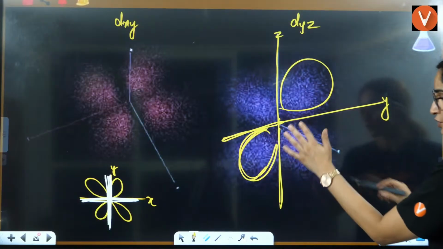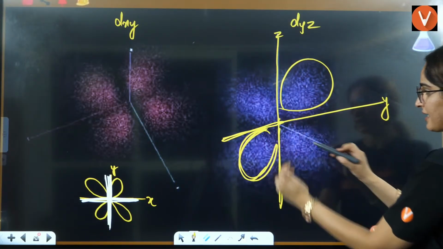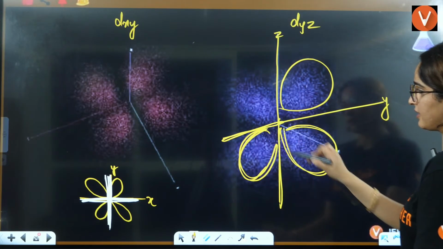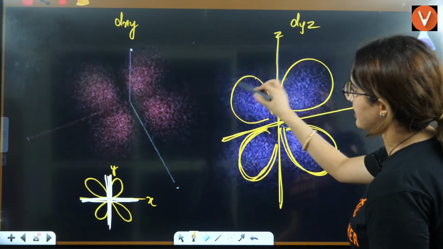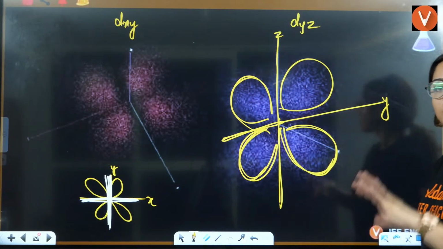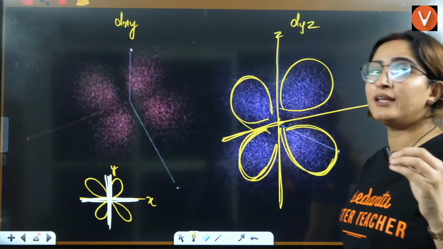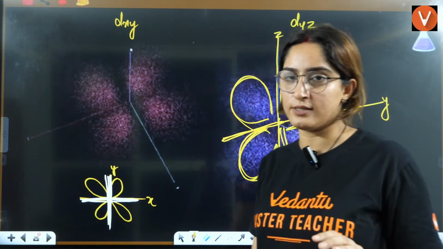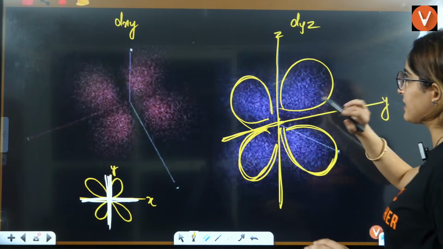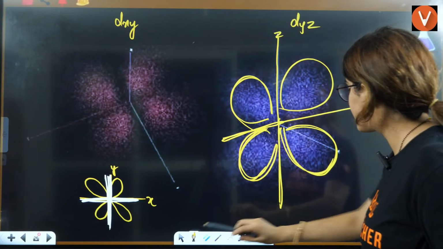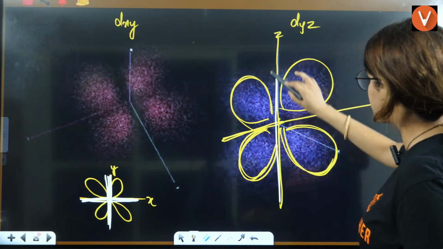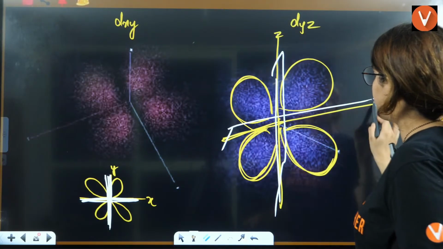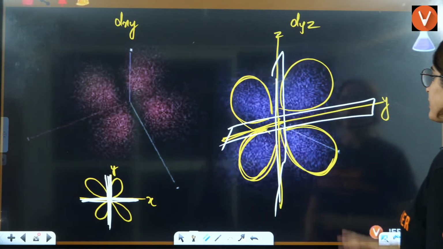And here also, if you see, this is between this and this axis only. This is between this and this axis only. Okay, so that's how you have between the axis d orbital, right? So d, y, z. Here also you can see this is the plane which is passing, and this is the plane which is passing, which will have no electrons, right?